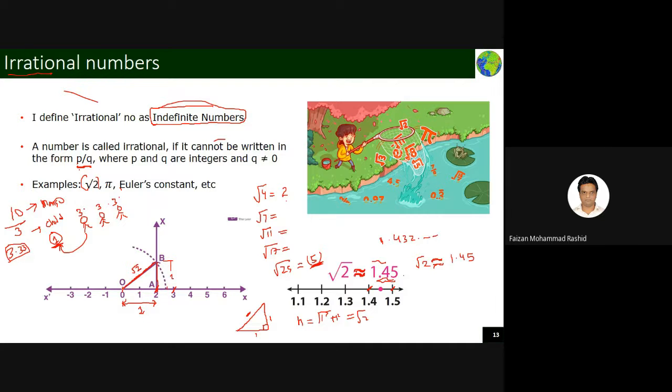Now what you do, you put your compass here and measure O to B, and you make a circle like this. You see where that circle cuts the number line. This is the point which tells you that this is root 2, because the distance from here to here will be the same as from here to here. So this is an example of how to represent an irrational number on the number line.